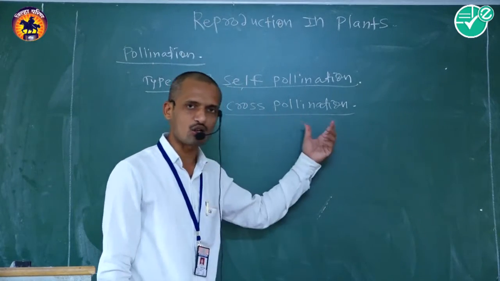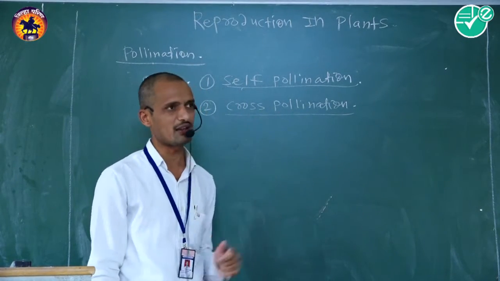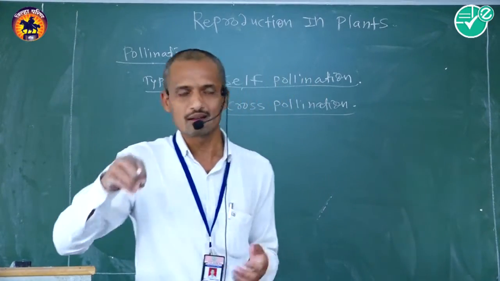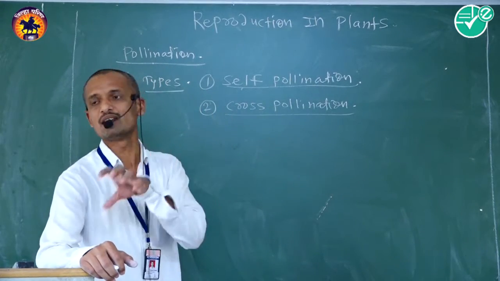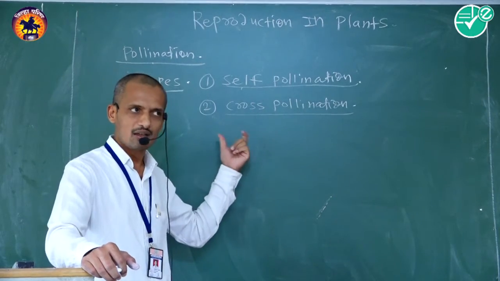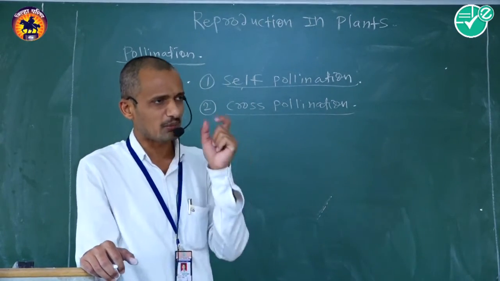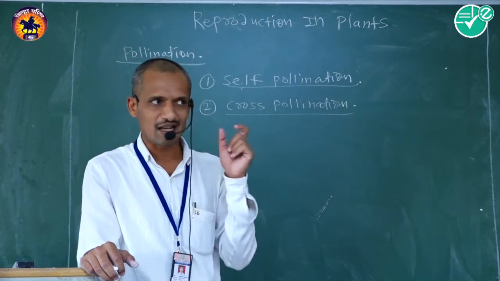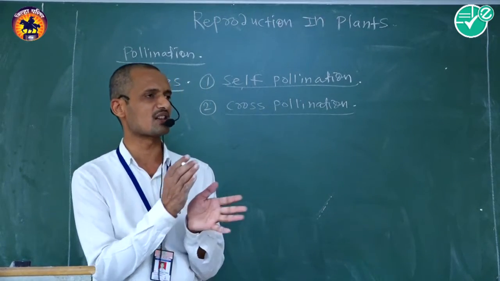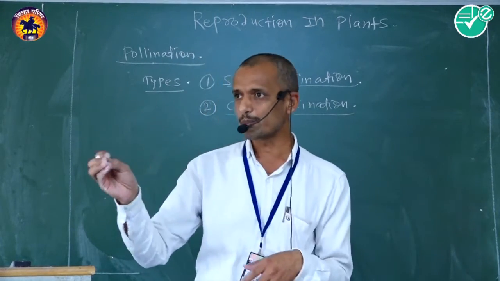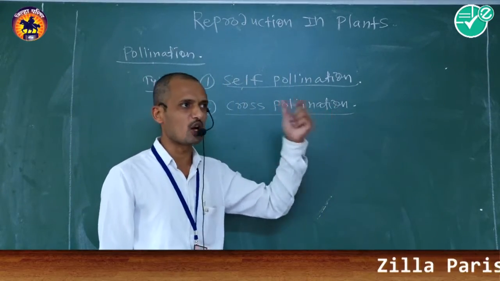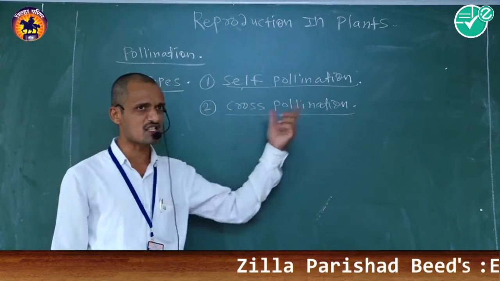In this phenomenon, the plant body becomes different as well as the flowers. Pollen grains from a flower on plant body X are transported to the stigmatic surface of plant body Y. This kind of phenomenon is commonly called cross-pollination.